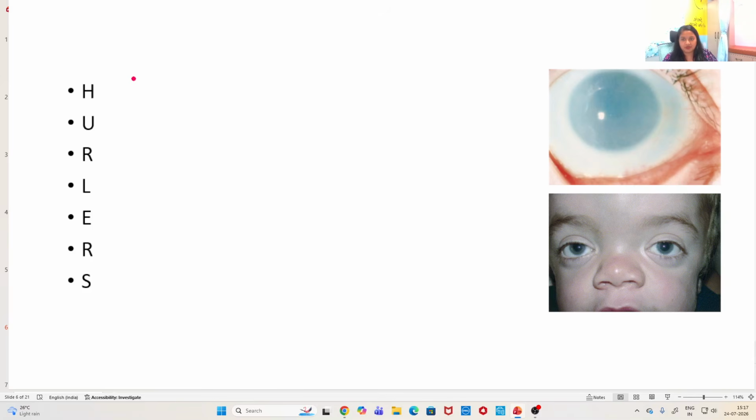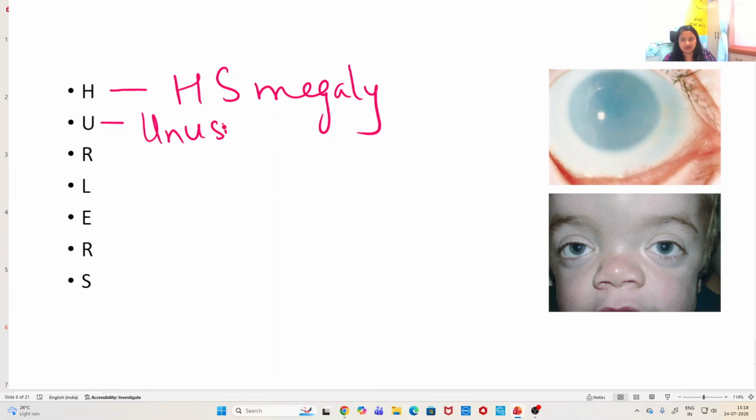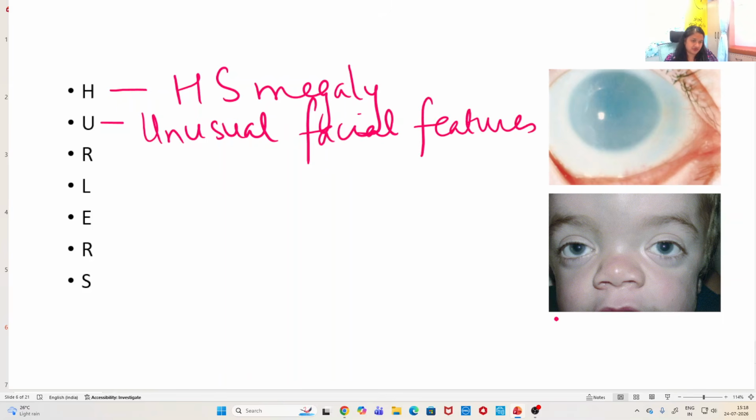Now there is a simple mnemonic to remember this, Hurler syndrome, HURLERS. So H is for HS megaly, that is hepatosplenomegaly. U is for unusual facial features. Like you can see in this picture, these are unusual facial features: broad nasal bridge, increased distance between the canthi, flat facial profile, frontal bossing, etc.